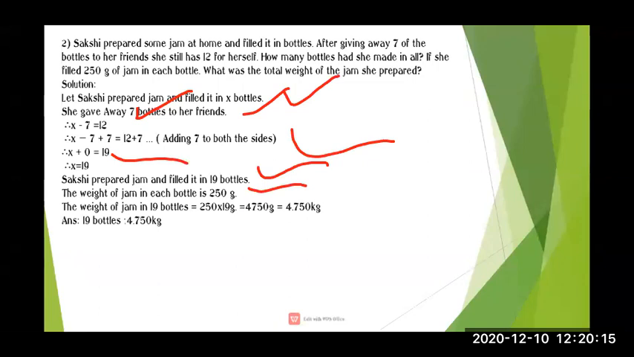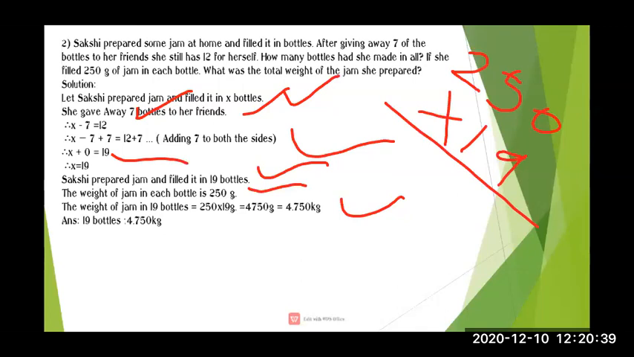Now how many bottles is she having? 19 bottles. So the weight of jam in 19 bottles is equal to, we should multiply 250 into 19. Now see here, if we multiply 250 into 19, we will do a multiplication.